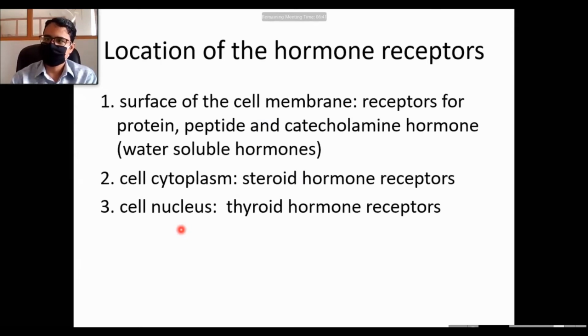Nuclear receptors may include cytoplasmic receptors also, according to some authors. If you categorize into 3, you will say surface, cytoplasm, and nucleus. If you have to give a classification with 2 categories, surface and nuclear, in that case cytoplasmic receptors will be included in nuclear receptors.